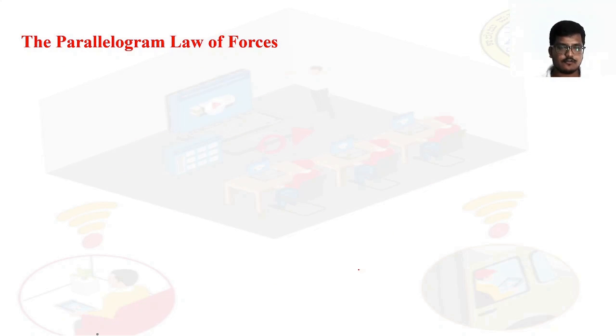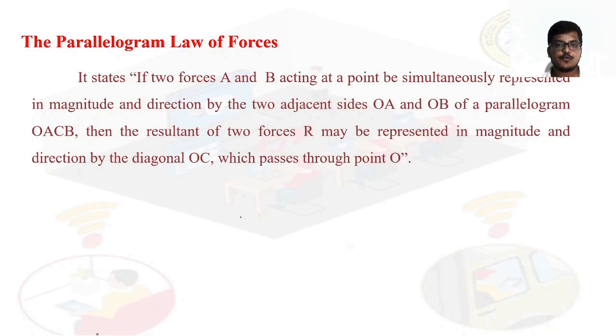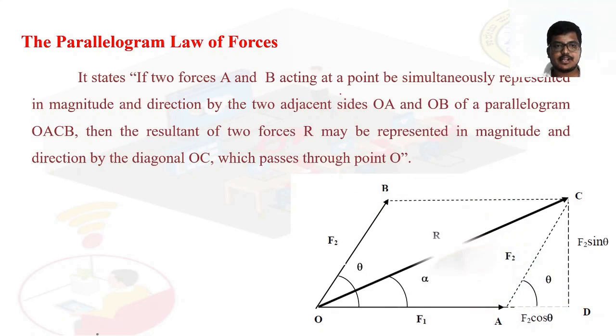So what is this parallelogram law of forces? It states that if two forces A and B acting at a point be simultaneously represented in magnitude and direction by the two adjacent sides OA and OB of a parallelogram OACB, then the resultant of the two forces, R, may be represented in magnitude and direction by the diagonal OC which passes through point O. See here, the forces A and B are acting from a point, right?